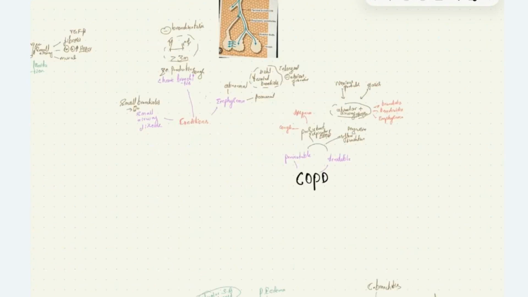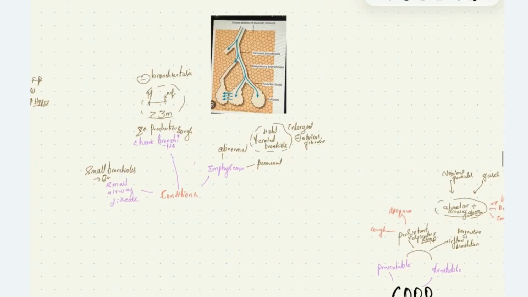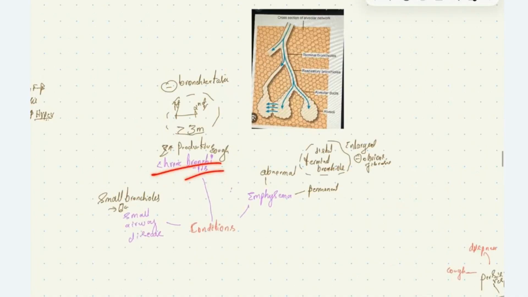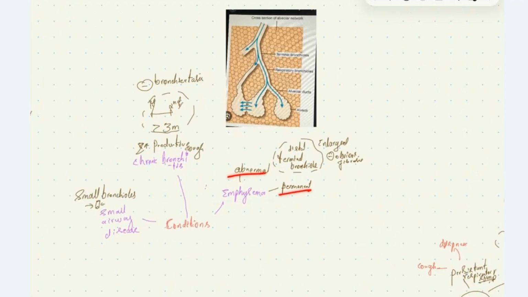So the conditions which are associated with chronic obstructive pulmonary disease are emphysema, chronic bronchitis, and small airway disease. Under emphysema, we have abnormal and permanent dilatation of the structures which are distal to the terminal bronchiole.